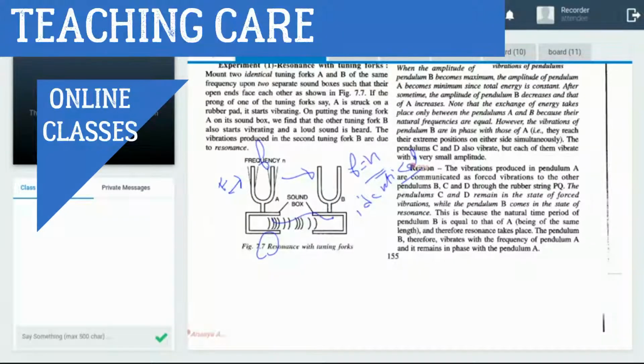That was the first experiment. Now we have the second experiment. Look at this diagram, figure 7.8.